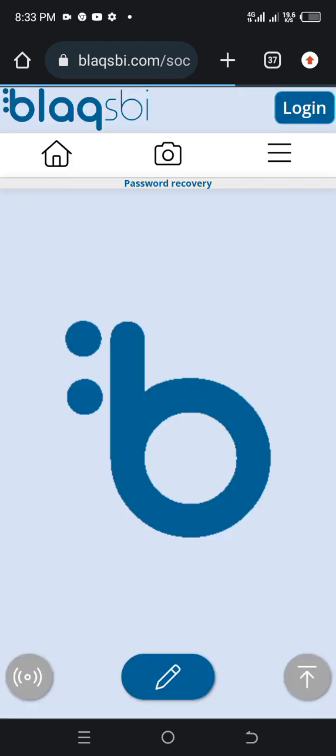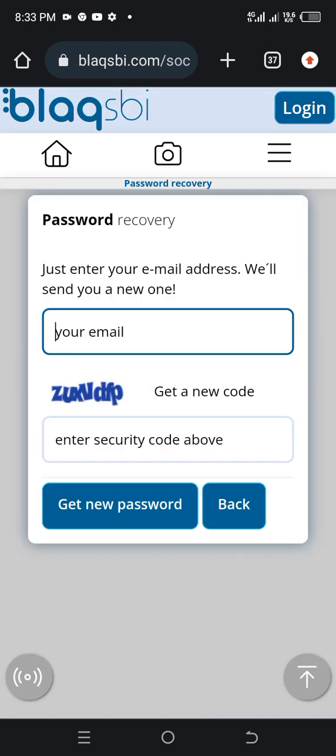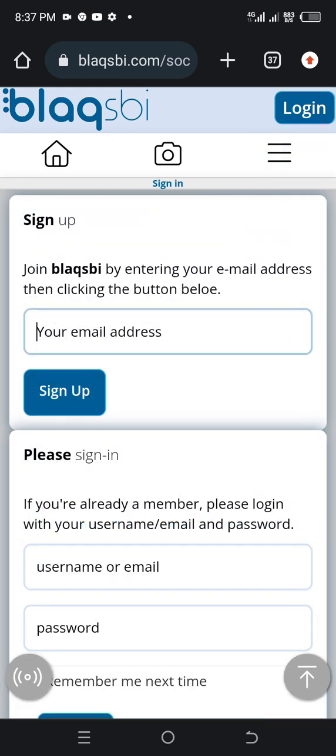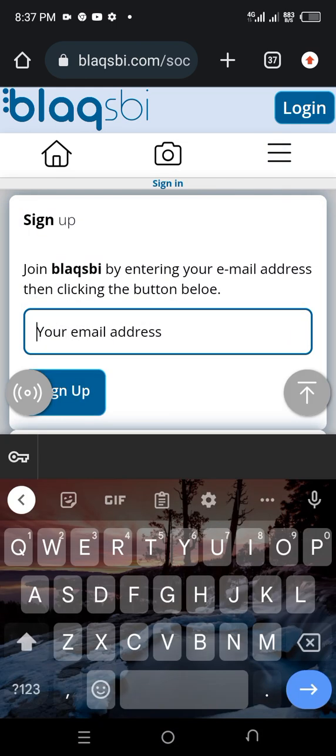So if it shows you where you can create one here, the next thing you need to do is put in your email and click on get new code. As you can see, you just put in your email here. If you put in your email here, click on sign up.